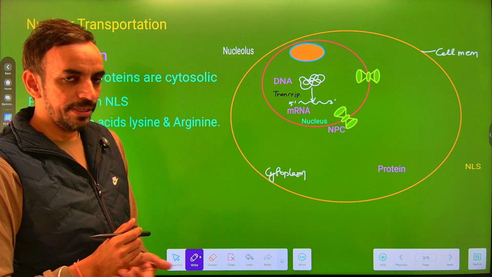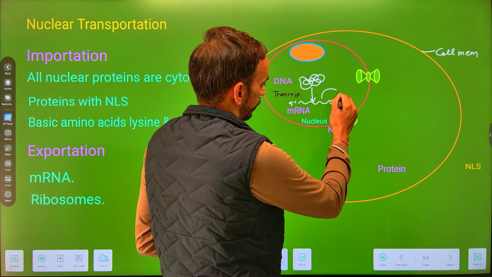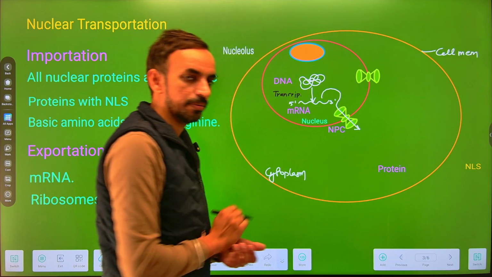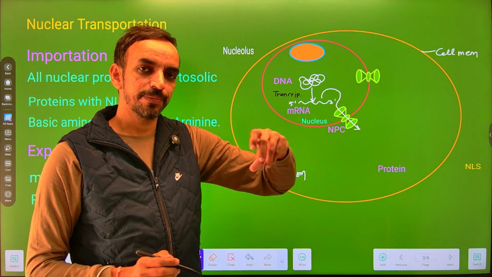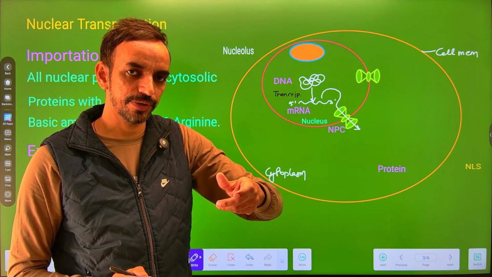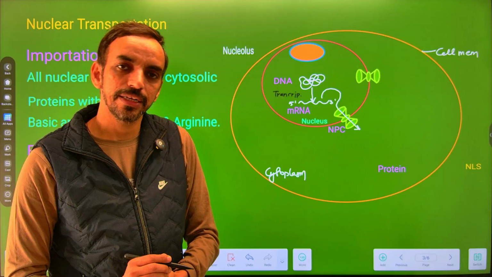Now this mRNA can be transported out of the nucleus through the nuclear pore complex. Simple. It will first be recognized by the nucleoplasmic filament. The nucleoplasmic ring will rotate and it will be transported into the cell cytoplasm.